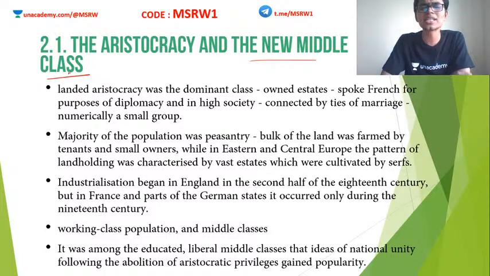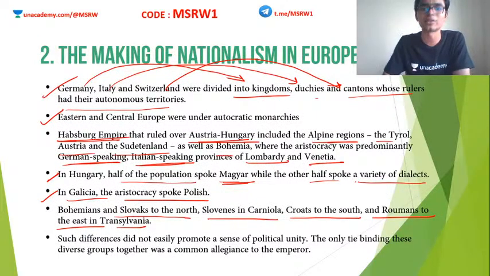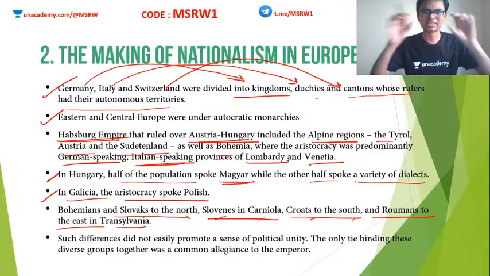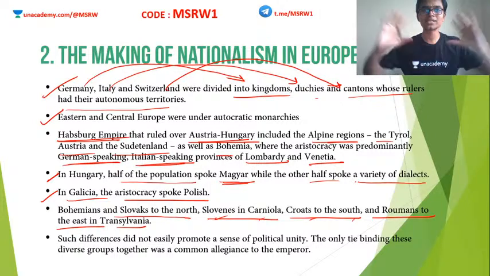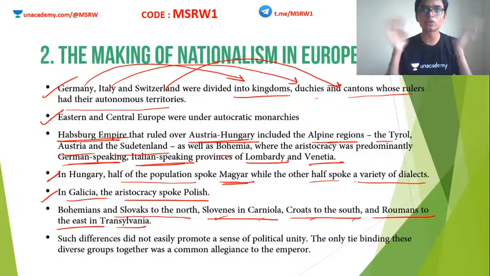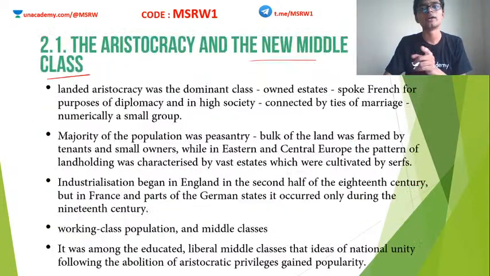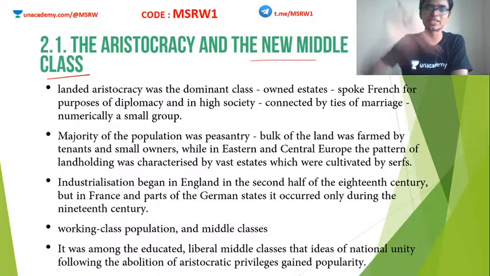I hope the political setup is now clear to you. In this slide, this is a very confusing slide. You have Slovenes in Carniola, Croats in the south, Romans in the east. You do not have to study it exactly like this. You have to understand the broader concept, what is happening in Europe, the overall story. That is what I am telling you. So you can listen to that, and you'll get a picture, the big picture. That's all that is required here.